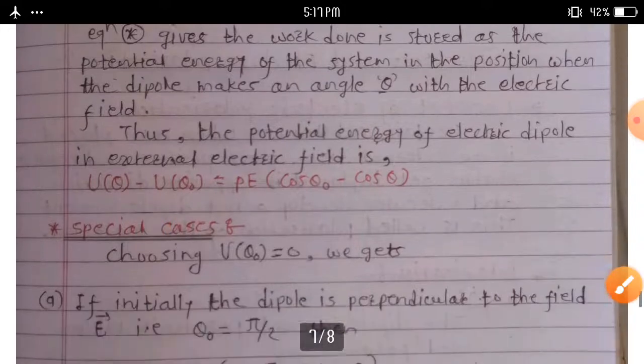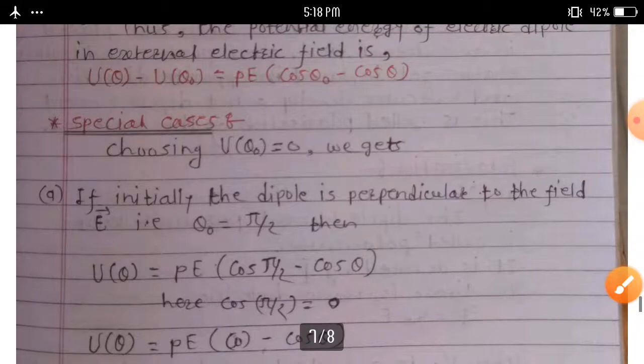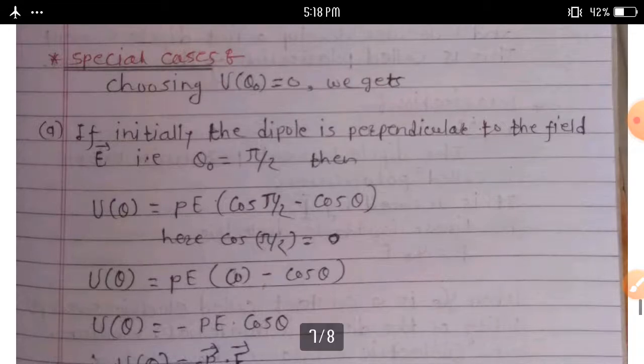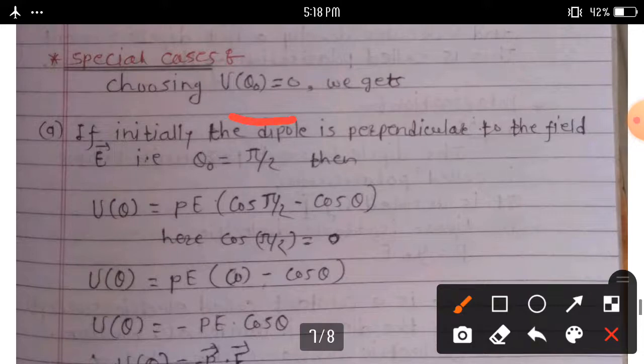We can discuss some special cases here. First one, choosing U of theta 0 is equal to 0.